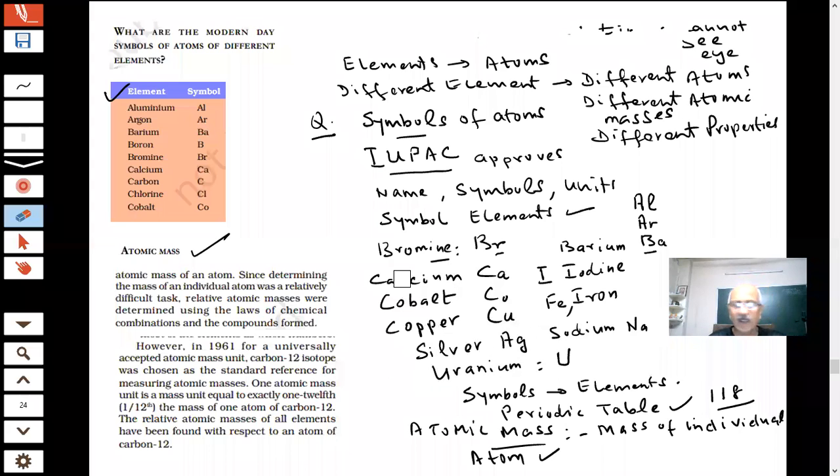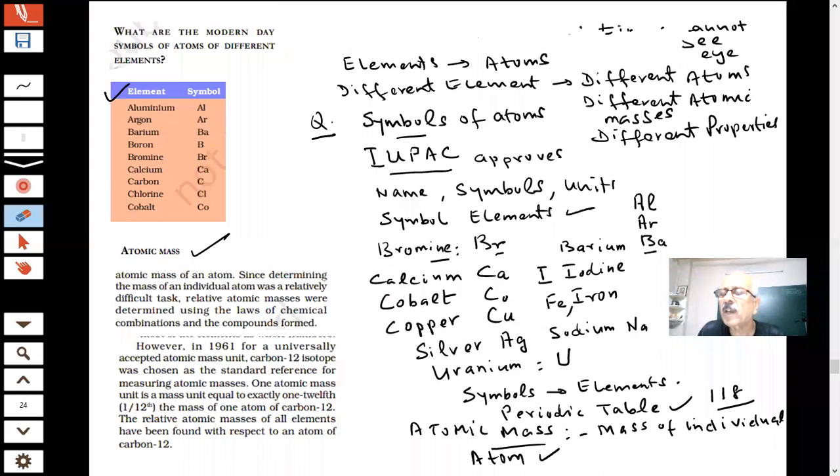So let us see what the problem is. The problem of atomic mass. The problem which is coming is that you are saying the mass of an atom is very, very small.